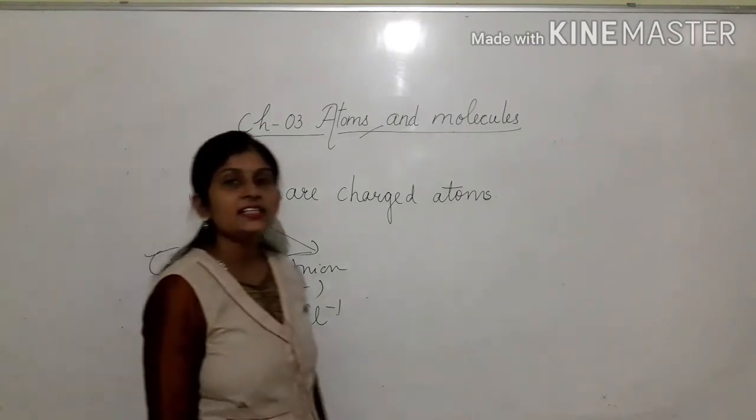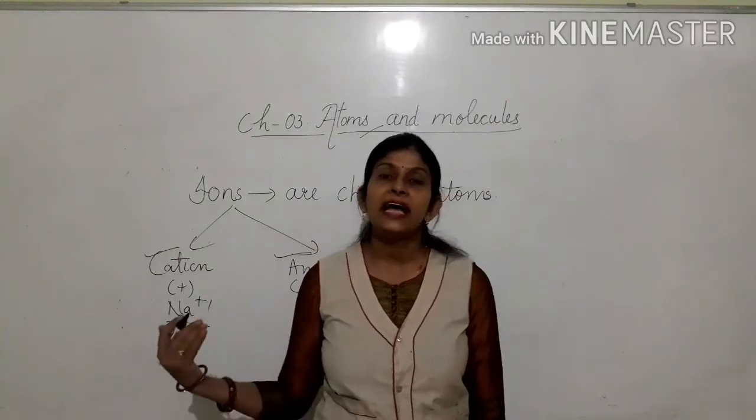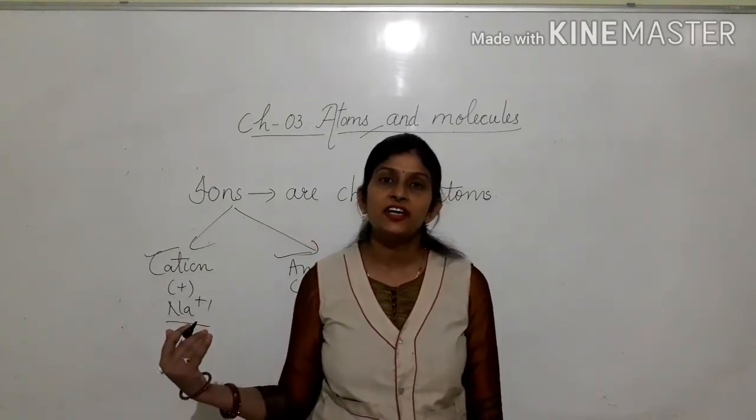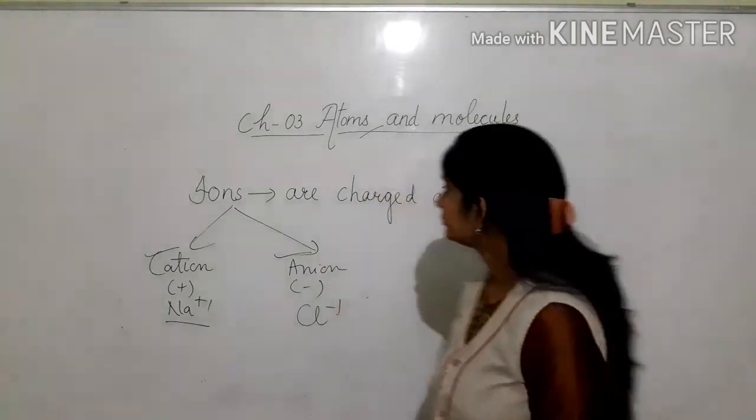Now, there is a table in your book in which some of the common cations and anions are given with their respective charges. What are those?